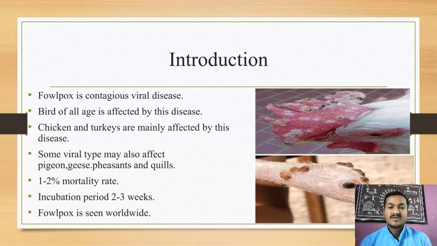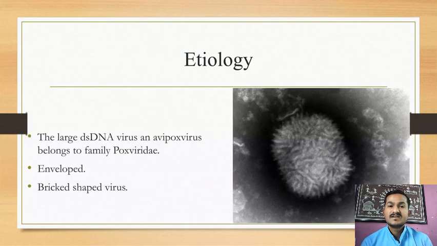Then next, fowl pox is seen worldwide. Worldwide means the disease spreads throughout the world, and this type of distribution of disease is known as the cosmopolitan type of distribution. The meaning of cosmopolitan distribution is simply that the disease is spread throughout the world, or continuously found in the world.